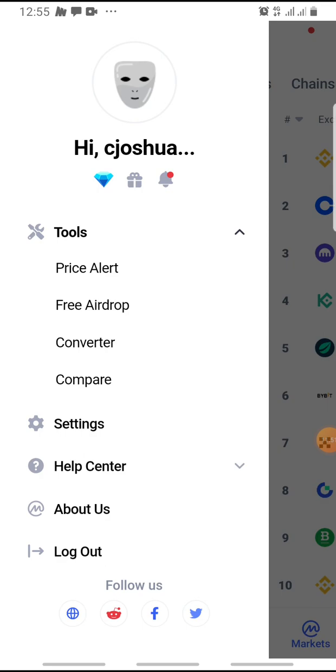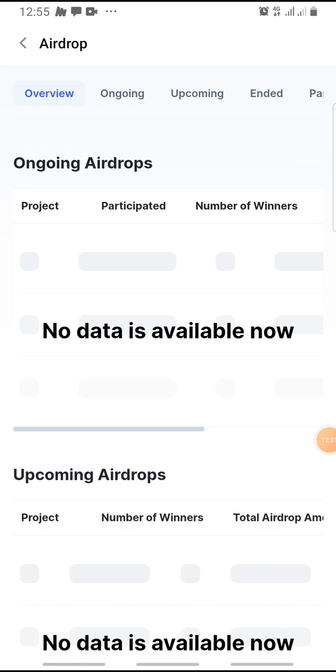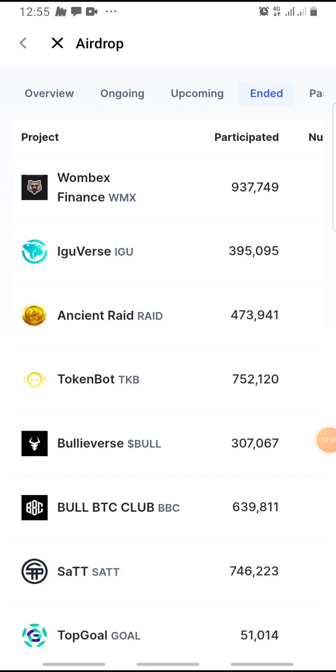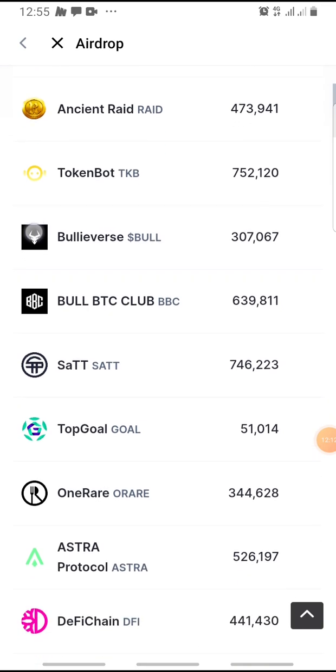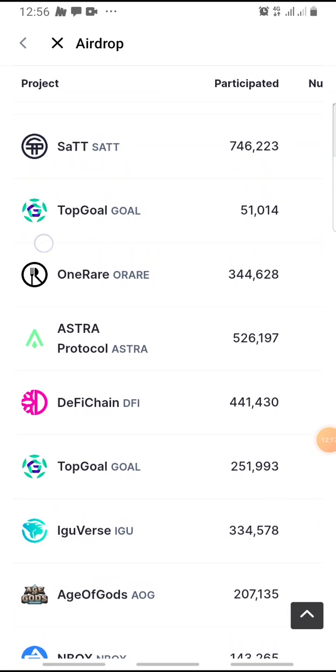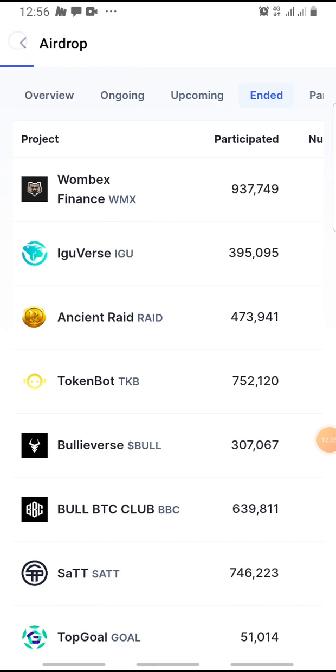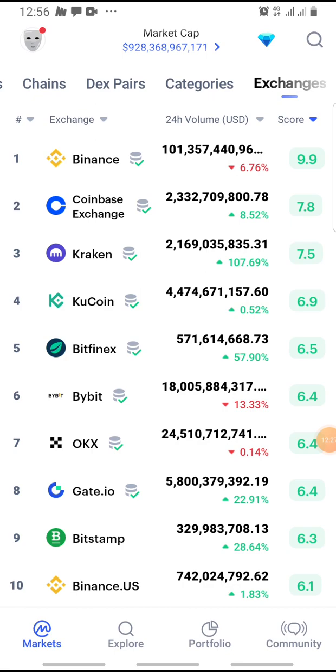If I click on these free airdrops, you can see some of them that are already ongoing, upcoming, or ended. There is no overview yet, but if you come to the ended, you're going to see so many airdrops that just ended recently. I participated for the Eagleverse, but I didn't get it, unfortunately. I participated in Deferred Chain, so I'm not sure if they're done airdropping or have started airdropping, but the participation period has ended. So that is that for the airdrop section.